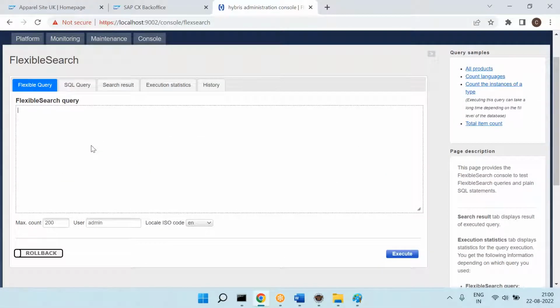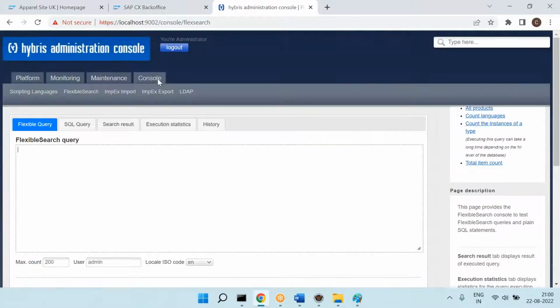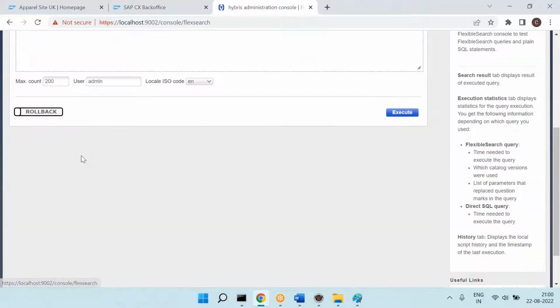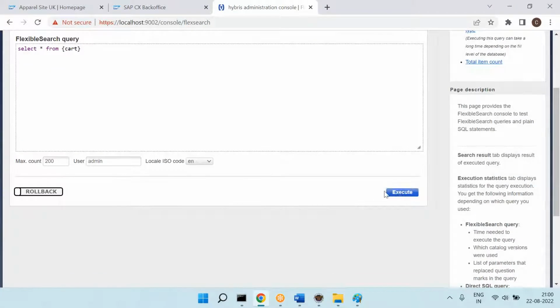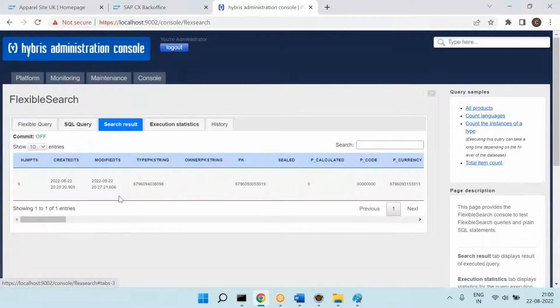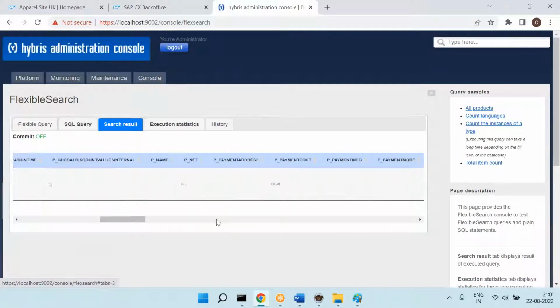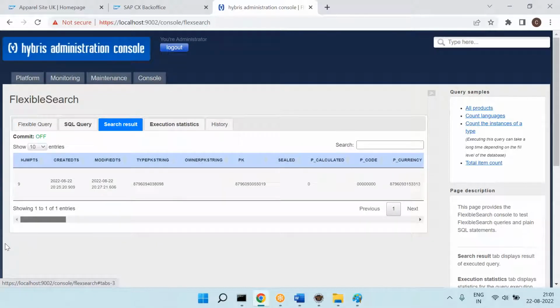I want to see what is that one. So you can come to the console, go to the flexible search queries and you type select star from cart and you execute it. It will show you that record. See, it is showing that record. So this is how you can see the tables record count and tables data.